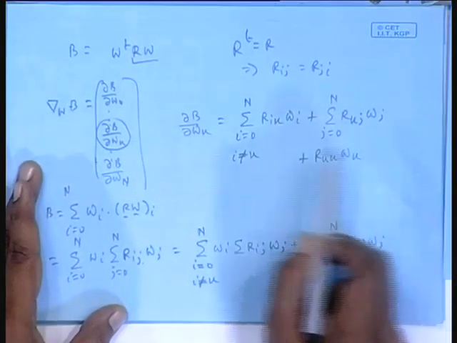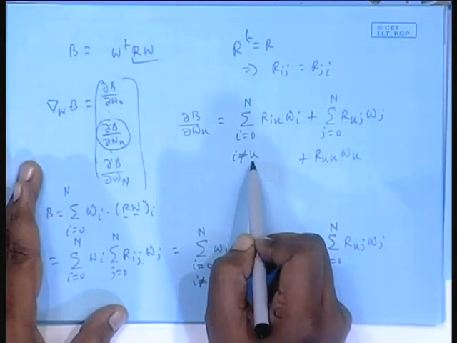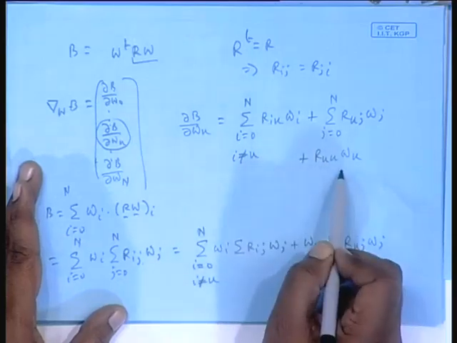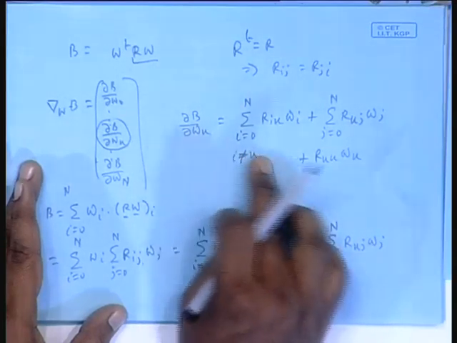This Rkk Wk, if I club it here, you see in this first summation the i equal to k case was missing. If i equals k, this becomes Rkk Wk, but that has come here. So, these two can be clubbed and this term will go, isn't it?